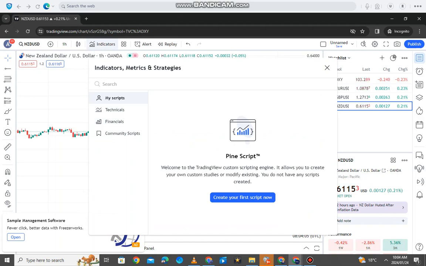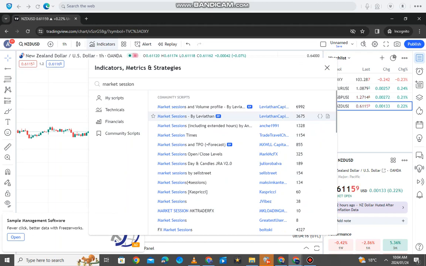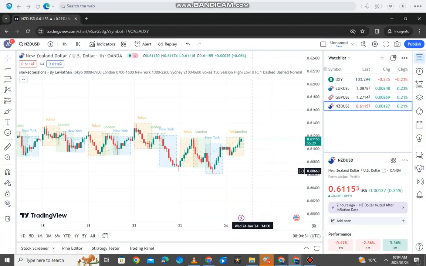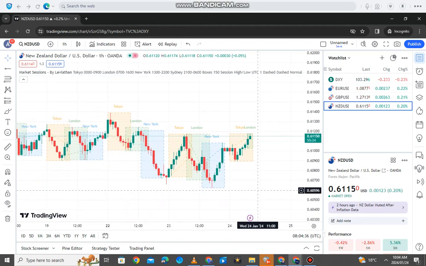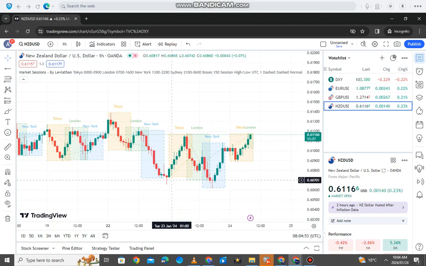The only indicator that I use is market session. So if you click there on the search button and just write market session, I use this market session by Leviathan. This will show you different sessions that you are trading, right? Because we know that trading is open 24 hours, but there's different sessions where the market moves the most. As you can see, there's Tokyo session, there's London session, there's New York session, and I only trade the London and the New York session. Sometimes when I'm up late at night, because I live in South Africa, I sometimes trade the Tokyo session, because sometimes you do find some moves on the Tokyo session.